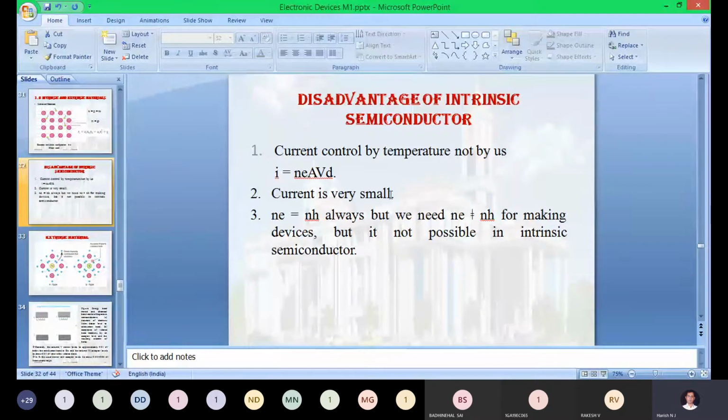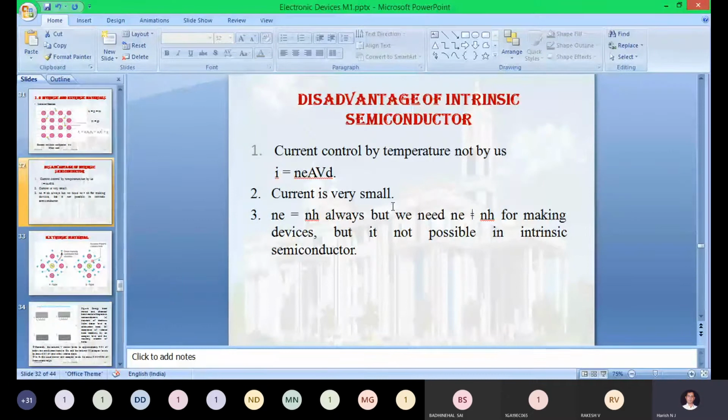The second disadvantage: current is very small. For running some experimental setup, you may require 1000 amperes of current. Up to what extent can you increase the temperature? For that also, some limitations will be there.